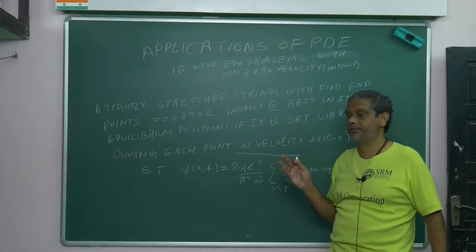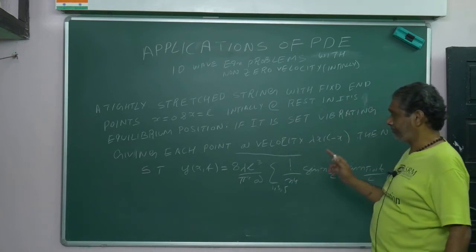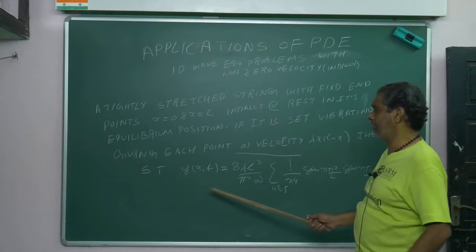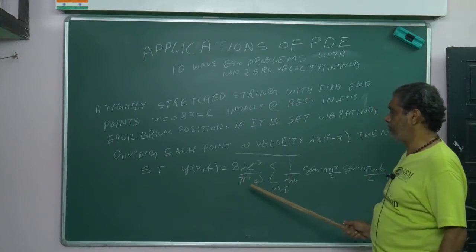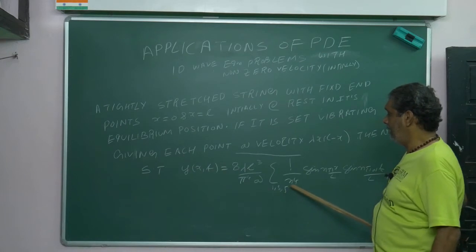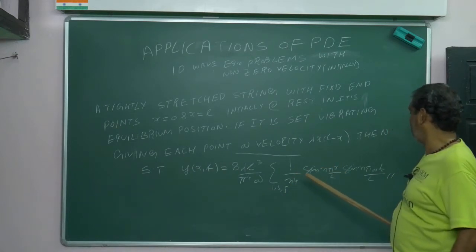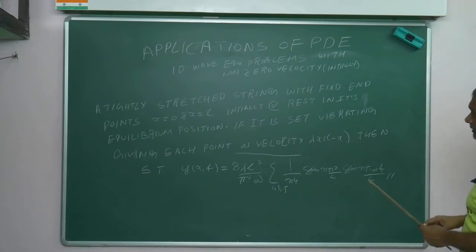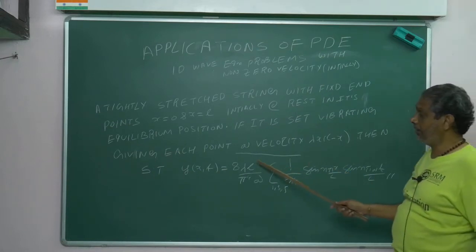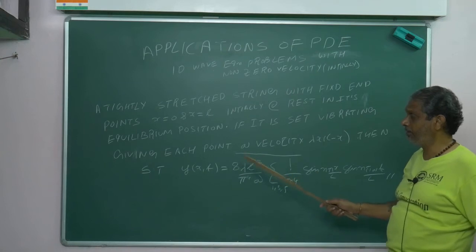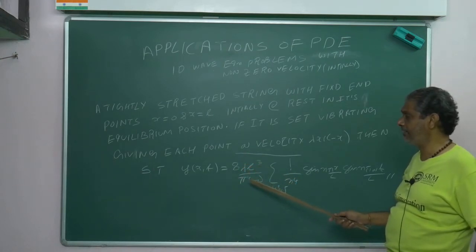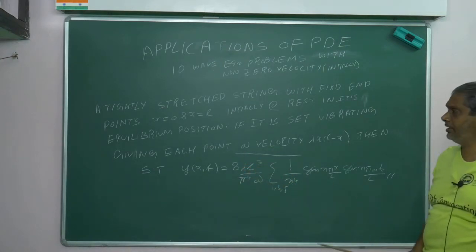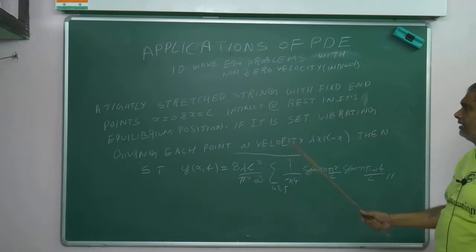There is no change. Then show that y of x comma t is equal to 8 lambda L cube by pi to the power of 4 a, n power 4, sin n pi x by L sin n pi a t by L. Already we got 8 k L square into n square pi square as the answer, I think, for Bn. Maybe with some manipulations I will get it, don't worry.